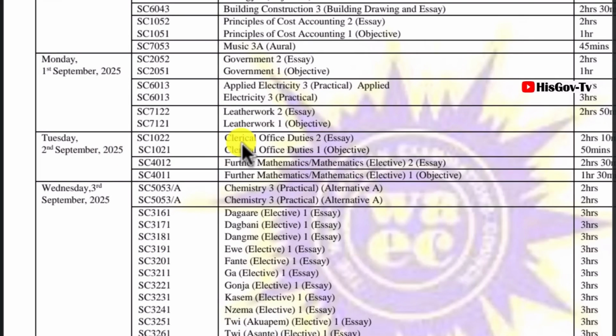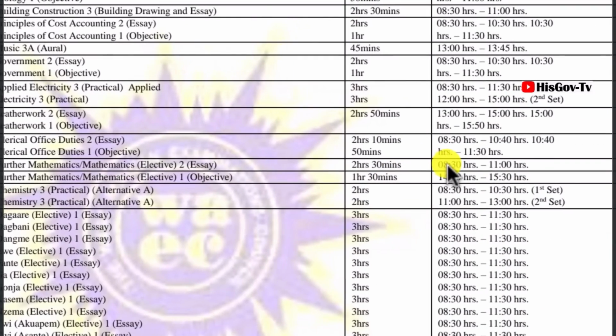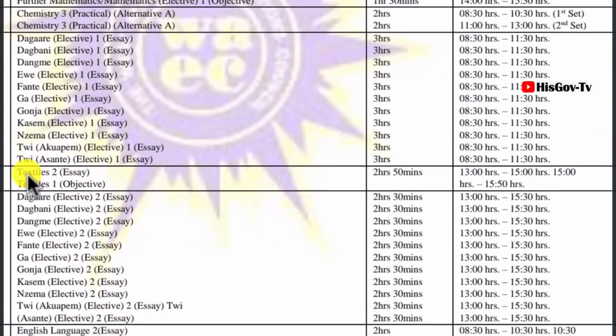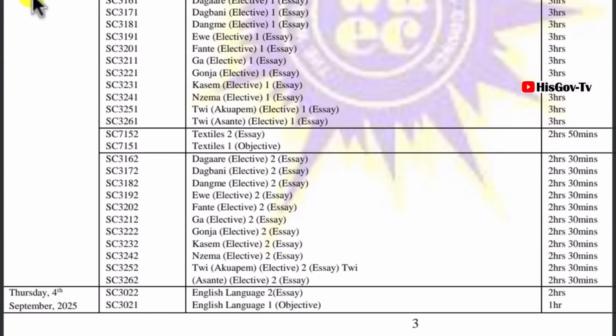All right, let's look at Tuesday, 2nd September 2025. We have clerical office duties. Then mathematics, that is further mathematics, will be written on Tuesday, 2nd September 2025. Maths will be written in the morning, and then the rest would continue in the afternoon. So in the morning at 8:30 will be maths or further mathematics.